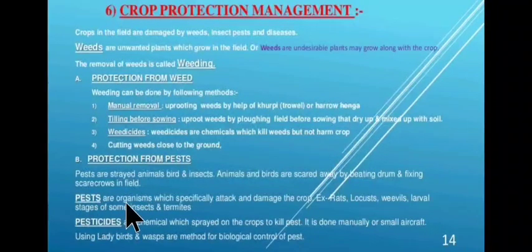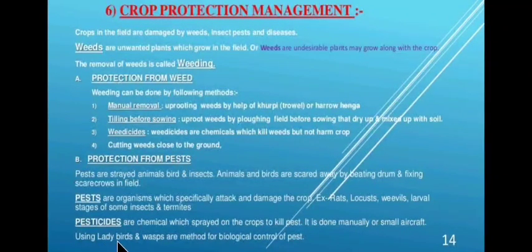Now pests are organisms which specifically attack and damage the crops. Example, rats, locusts, etc. Now what are pesticides? Pesticides are chemicals which are sprayed on the crops to kill pests. It is done manually or by small aircraft.